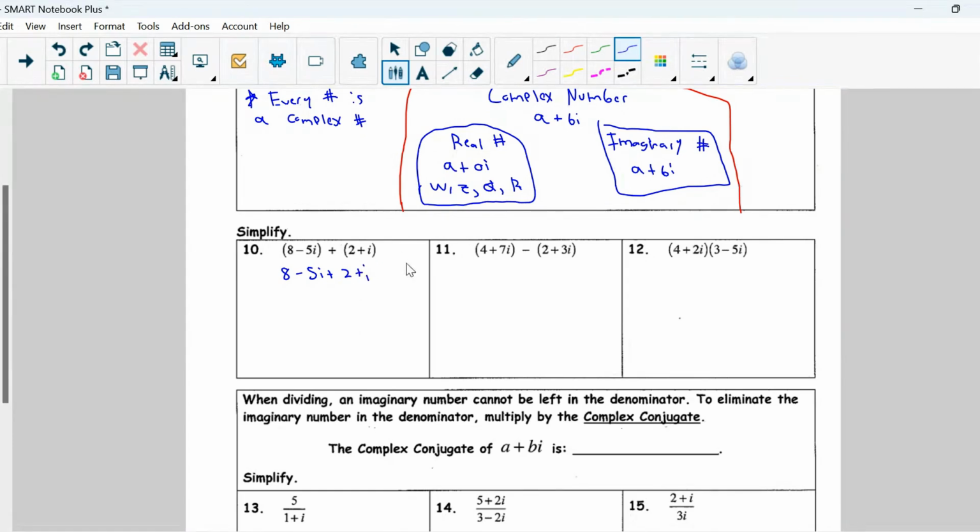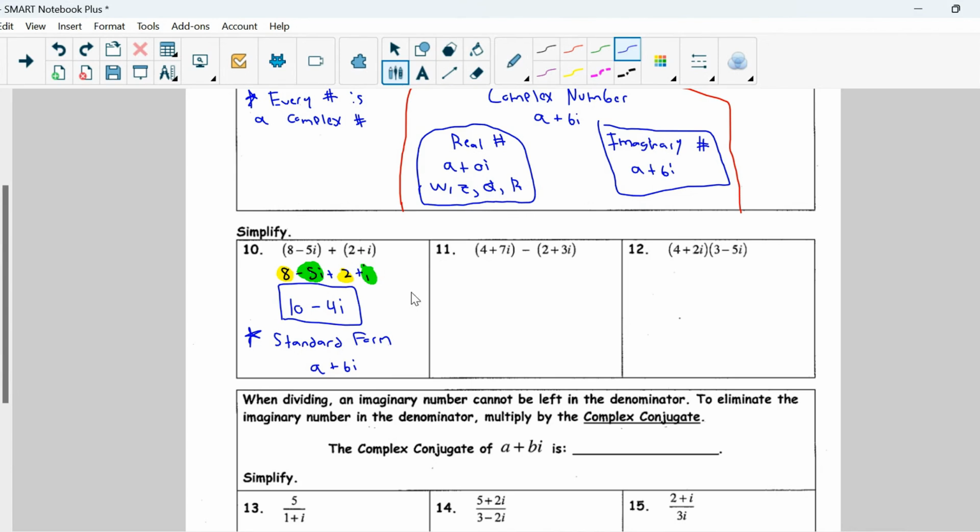It's just not necessary because you will add your real number parts, which is your 8 and your 2, and you will add your imaginary number parts, which is your negative 5 and your 1i. Okay, so 8 plus 2 gives me 10, and negative 5 plus 1 gives me negative 4i. That's all there is to it. Make sure you write it in this form, okay? Remember, your standard form is a plus bi. You always write it this way.